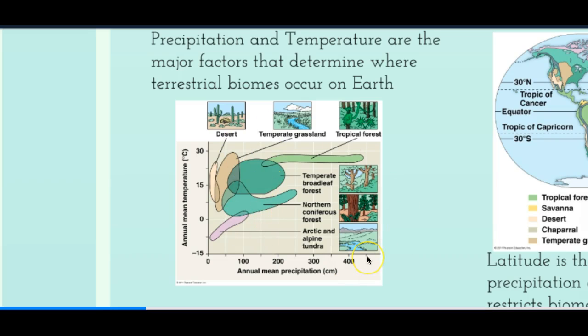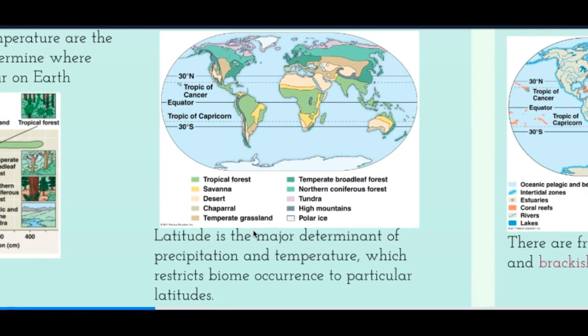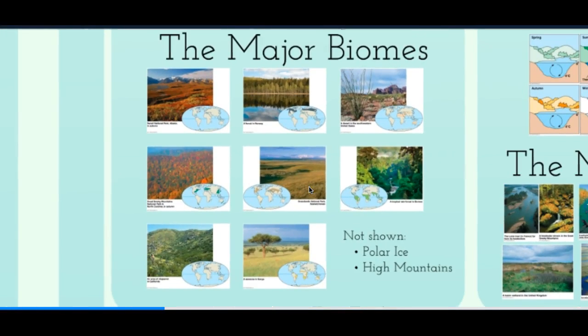In this graph, you can see the annual mean precipitation and the annual mean temperature that's different between different biomes. This picture also shows you, in general, where a certain biome is located at different parts of the Earth. You might be familiar with some of these biomes, such as desert and savanna, but you might not know exactly what the differences are between the different forests. The important thing for us to understand is what causes the different types of biomes and their characteristics. So here are some major biomes and examples of the biomes.